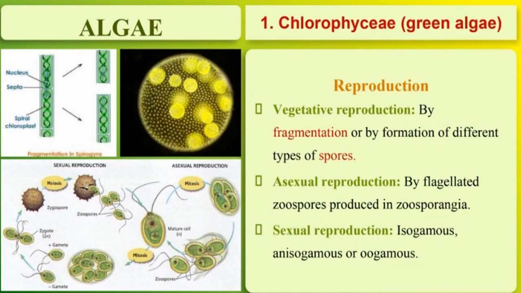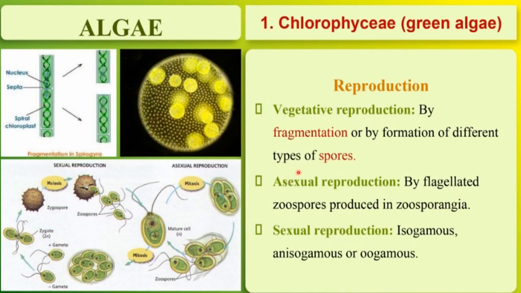Next is about the reproduction in chlorophyceae. So reproduction in chlorophyceae algae can be vegetative, asexual or sexual type of reproduction. Okay, in vegetative reproduction, these algae reproduce by fragmentation or by formation of different types of spores. So here you can see the example of Spirogyra. Here Spirogyra produces different fragments and each fragment gives rise to a new algae. So it can show vegetative type of reproduction.